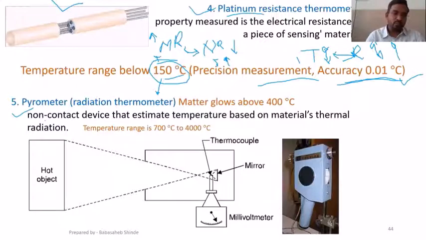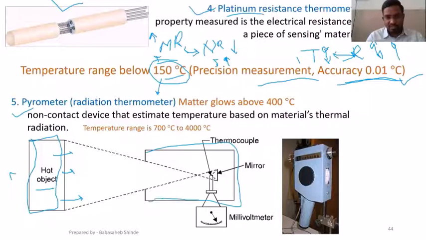Now let's look at the working principle. There will be an object whose temperature is to be measured, and as its temperature increases, it will start emitting radiations. Now those radiations will be concentrated and focused on some location.